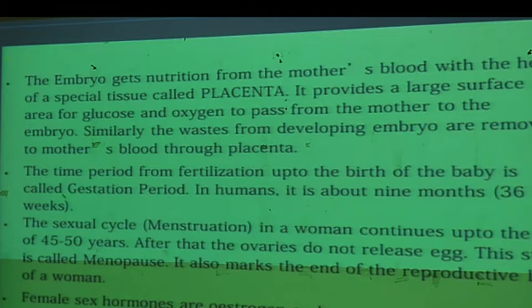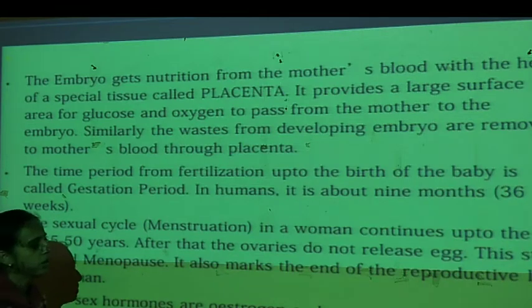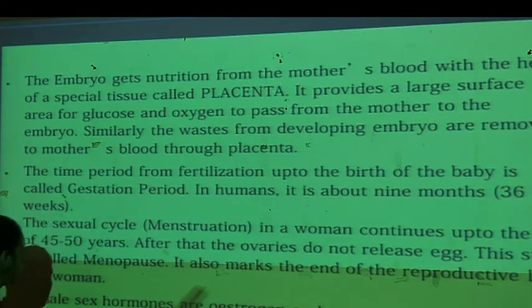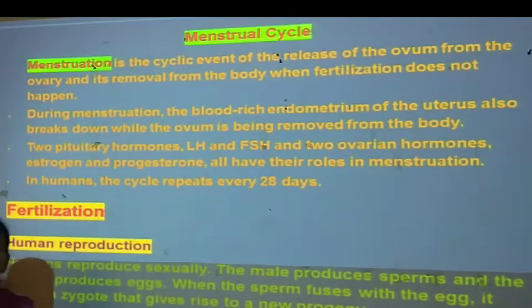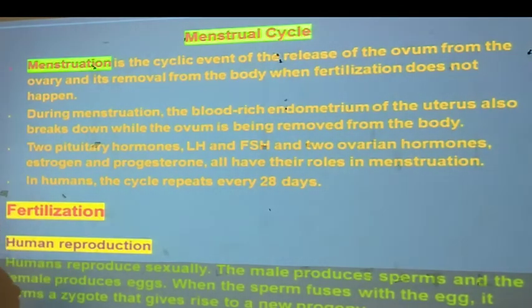Female sex hormones, these are estrogen and progesterone, which are produced by the ovary. And why are these produced? In order to maintain the development of the egg cell.